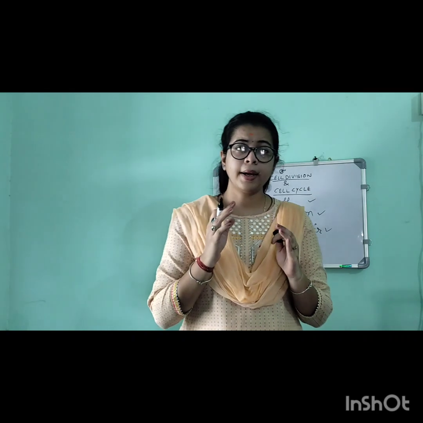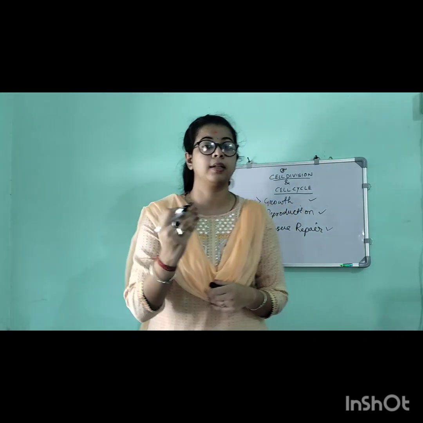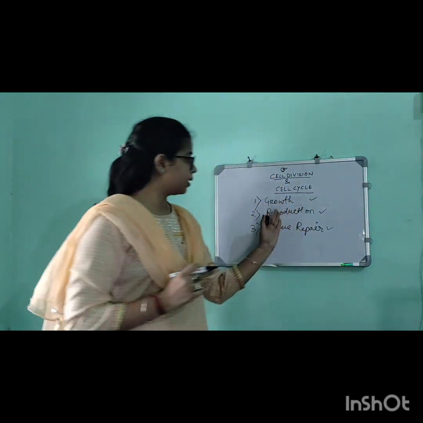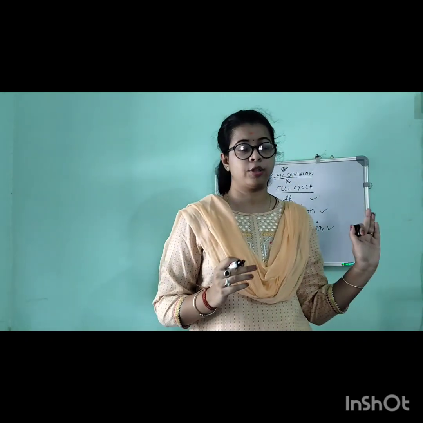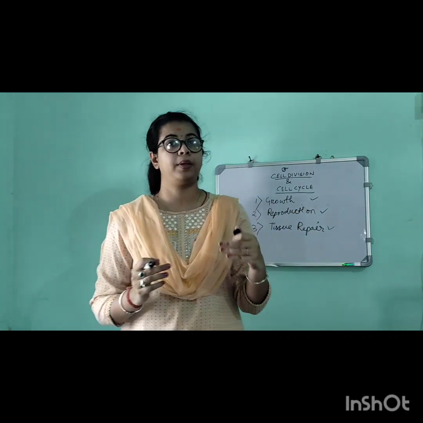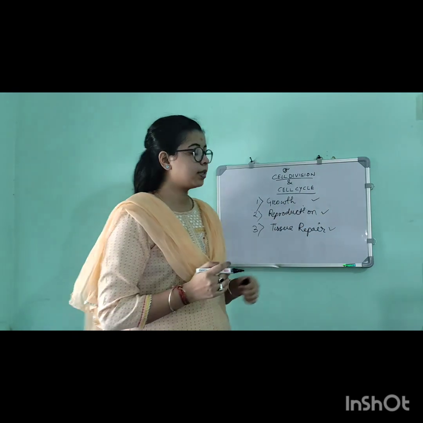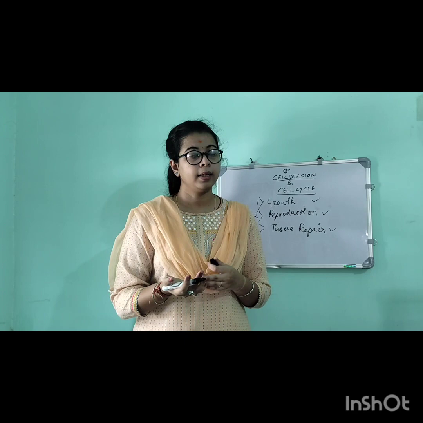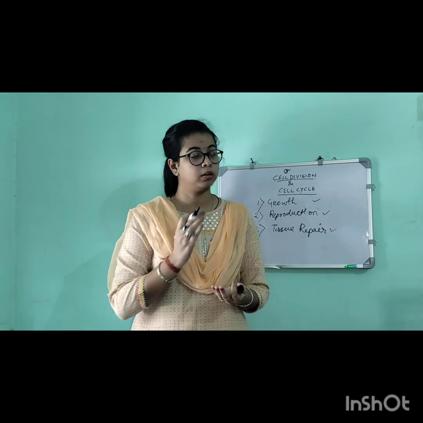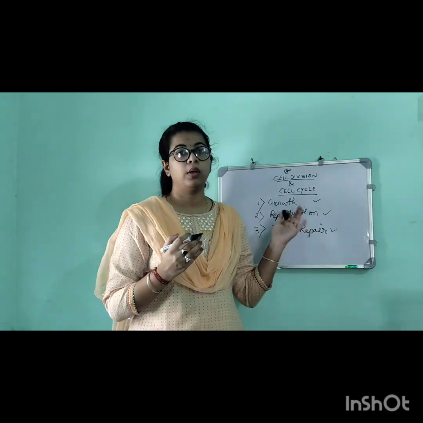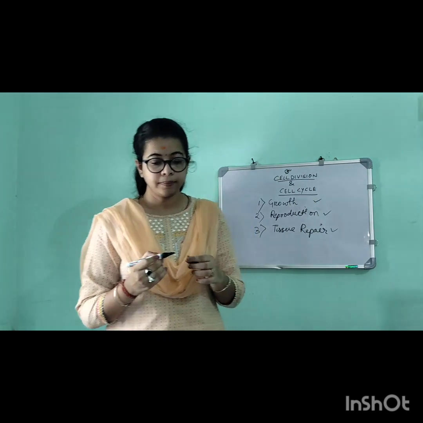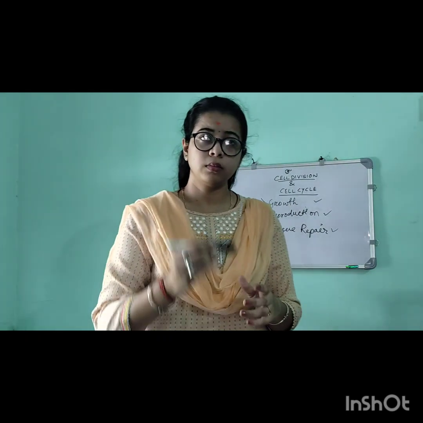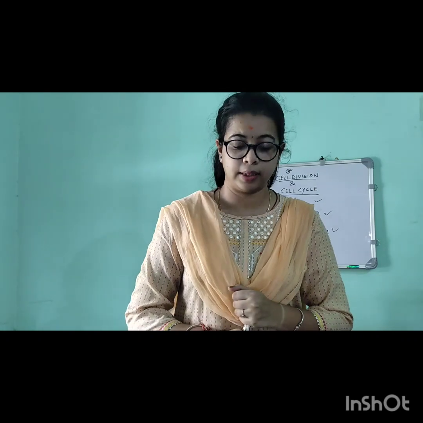It is also essential to know what will happen if the cell cycle does not occur. We know why cell cycle is needed: growth, reproduction, and tissue repair. Then what will happen if the cell cycle does not occur? The obvious reason, that no cell division will occur. Second, no tissue repair, no growth, and no reproduction. Simple thing. And also the immunity of the organism will decrease.